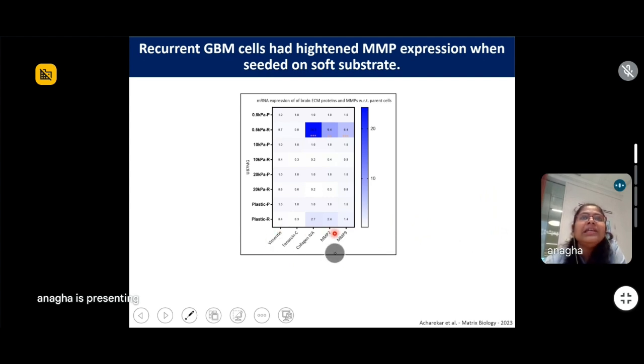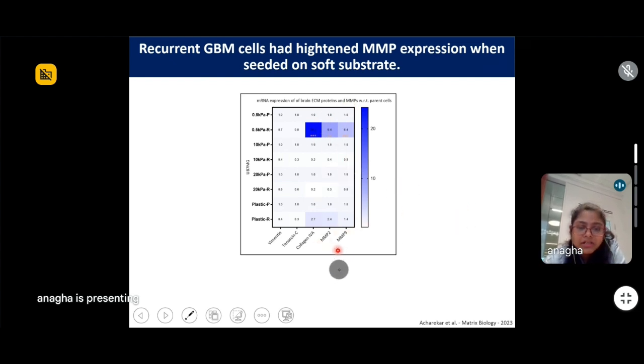cherry picked some of the ECM proteins that are commonly found in the brain, and then did an RT-qPCR, and found that the expression of collagen 4A, which is the major ECM protein in brain, was uniquely upregulated in the recurrent cells that were grown on softer substrate. Also, the expression of MMP2 and MMP9, which are the enzymes required to degrade the collagen 4A, was also upregulated in these 0.5 kPa recurrent cells.